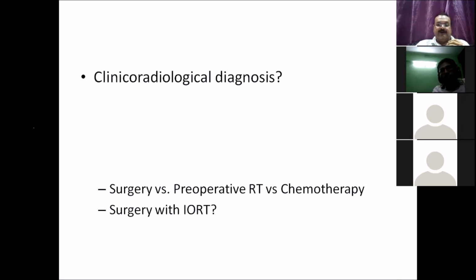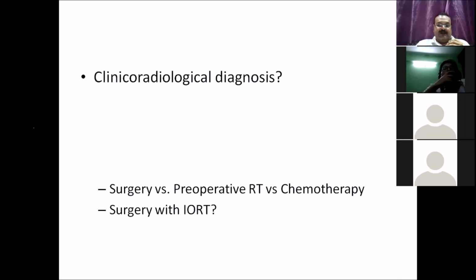You require a biopsy only if you are not considering surgical treatment. So if you plan for a preoperative chemotherapy or a RT, then only you require a biopsy. Otherwise, you don't require a biopsy. Or you require a biopsy if you are considering a germ cell tumor or a lymphoma as a differential diagnosis. So if you are sure that it is a soft tissue sarcoma arising from the soft tissue, here no tissue